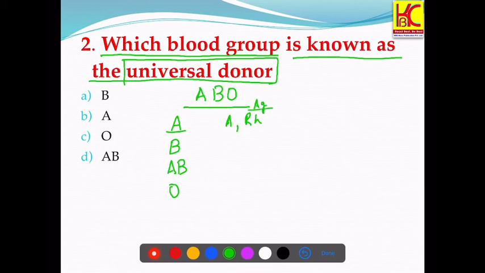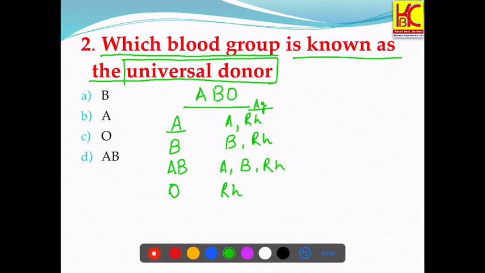In B we have antigen B and Rh. In AB we have A, B and Rh. And in case of O blood group, we have only the Rh antigen, neither A nor B.